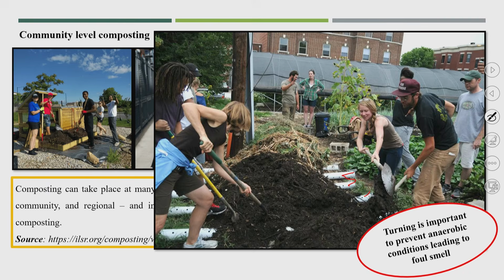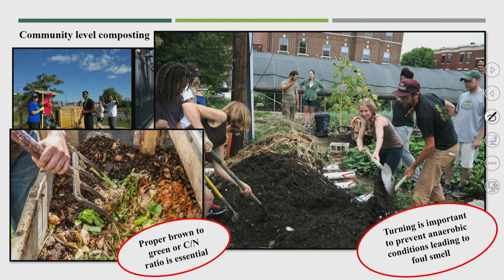Also the mixing of both materials, like in the previous lecture I talked about wet material and dry material, like agricultural material. Here you see green and brown material mixed together.